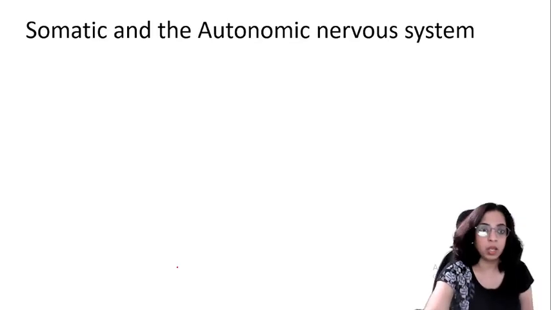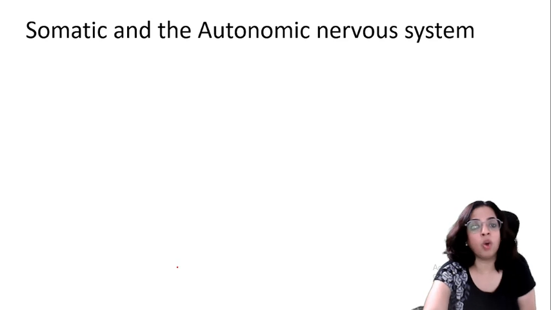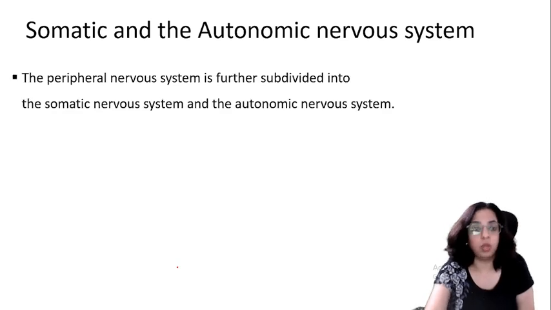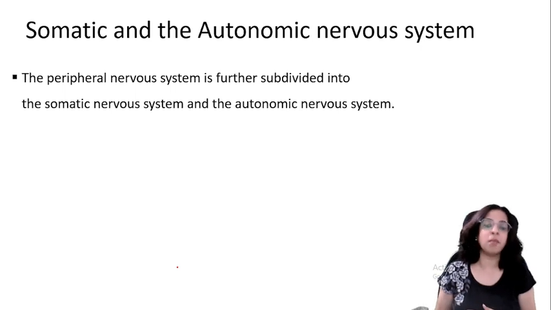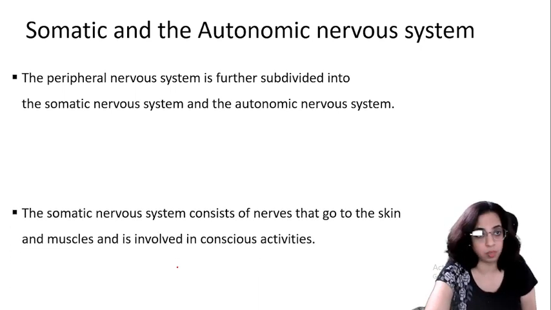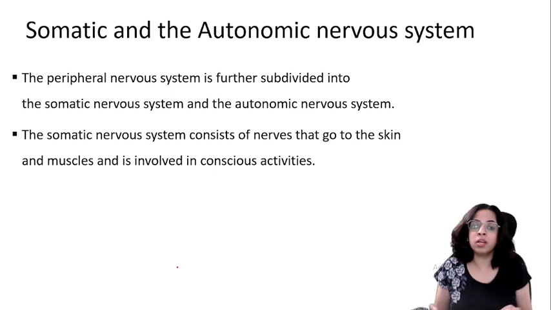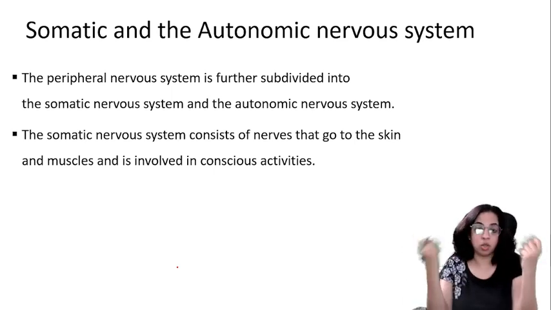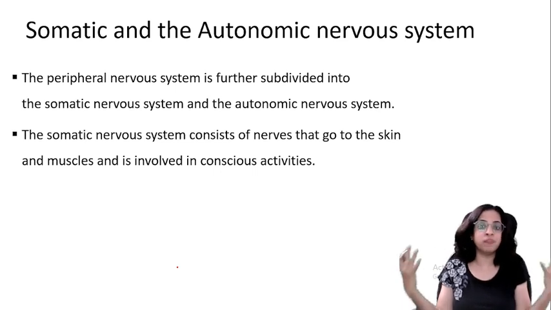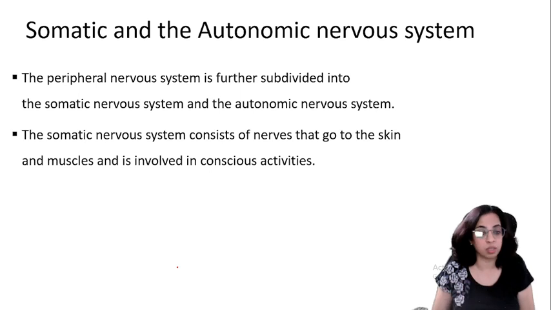Now what are the somatic and autonomic nervous systems? The peripheral nervous system is further divided into the somatic nervous system and the autonomic nervous system. So what is the somatic nervous system? It consists of nerves that go to the skin and muscles. The whole system of nerves that go to our skin and muscles is called the somatic nervous system. It is involved in conscious activities.